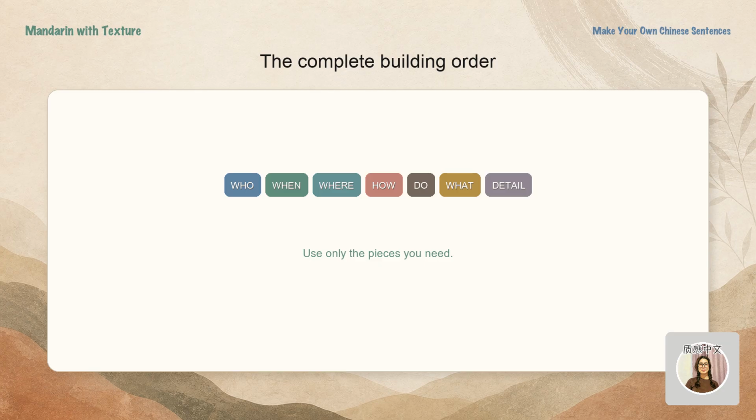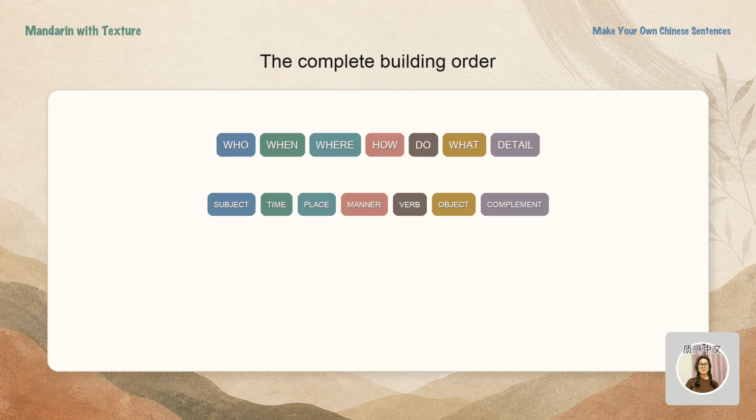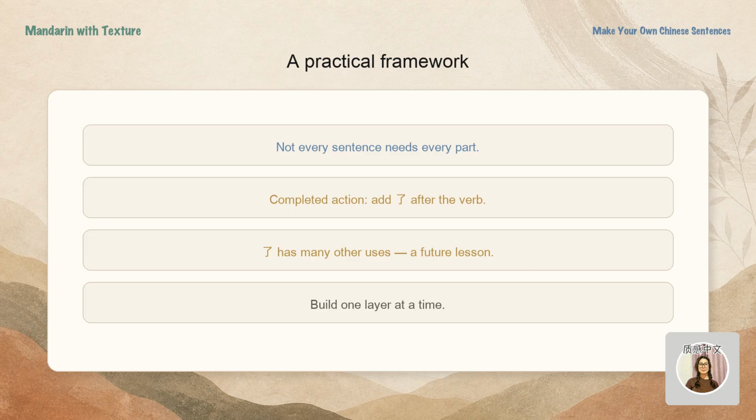Here is the full building order. Do not memorize every part at once. We will build it step by step. Who and when and where and how and do and what and how well or how long. In grammar terms, that is subject and time and place and manner or prepositional phrase and verb and object and complement. This is a practical framework for basic statements. Not every Chinese sentence uses every part, and some complements require a different pattern.